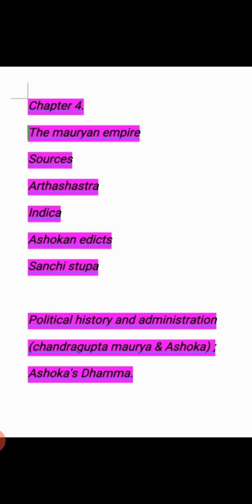Then his successors also followed the same policy. He overthrew the Nandas from Magadha and the Greek satraps from the northwest frontier and unified a large part of the Indian subcontinent under his centralized government.